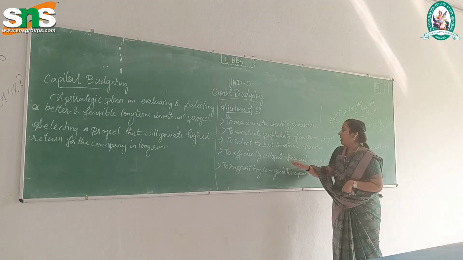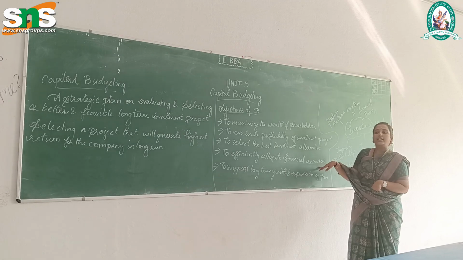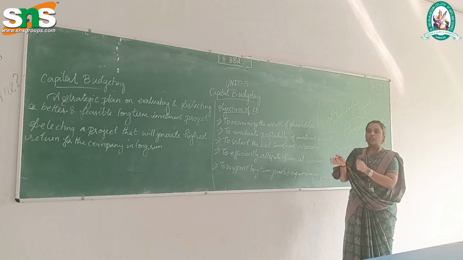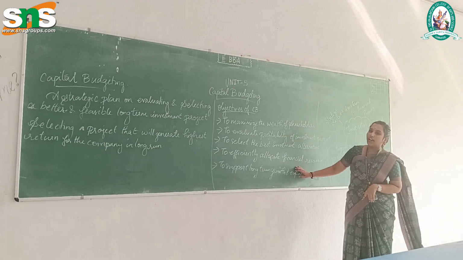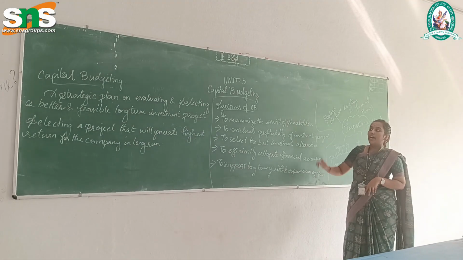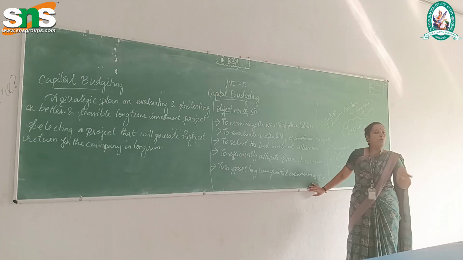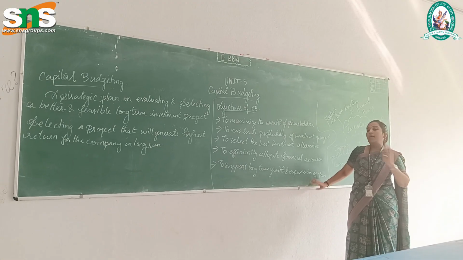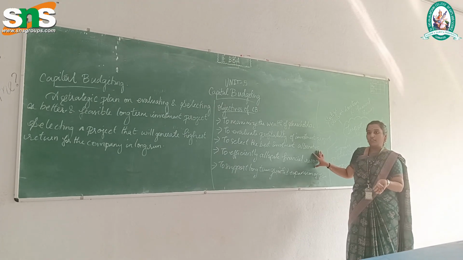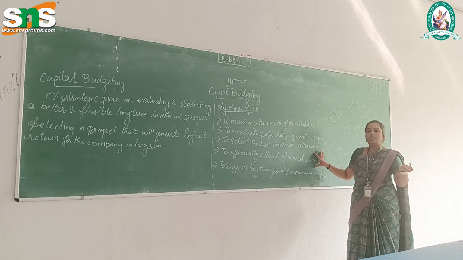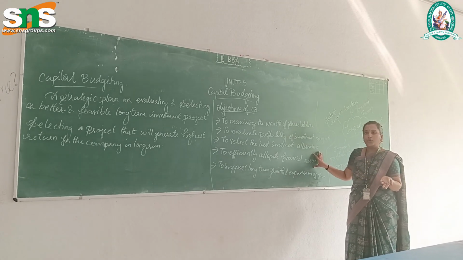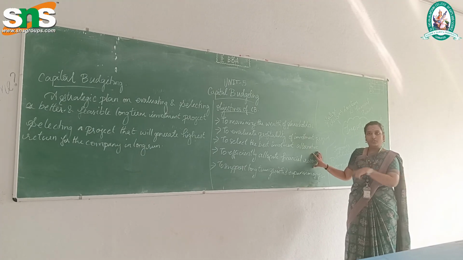And the next one is to effectively allocate financial resources. For instance, I have a sum of rupees 10 lakh. I have to effectively allocate 2 lakh for this, 5 lakh for this. At the same time, I should also have savings inside me. And the next one is to support long-term growth and expansion of the firm. As I already said, the main motive of any business is to generate profit and at the same time to sustain in the long run. For that, we have to effectively use the resources. If we are not effectively using the resources, then we will not have enough funds. If we do not have enough funds, our business will go into a sad reality. So this is what it is.